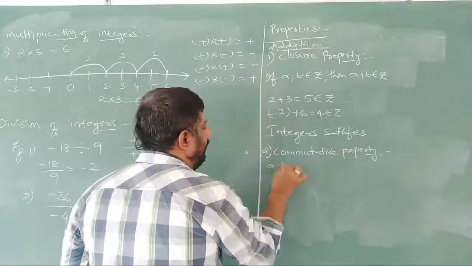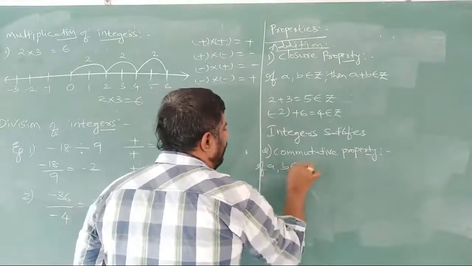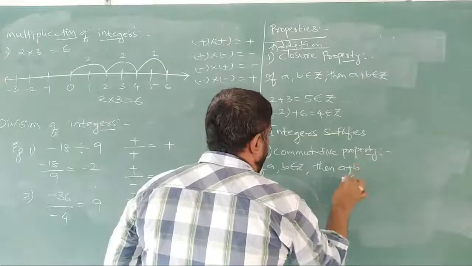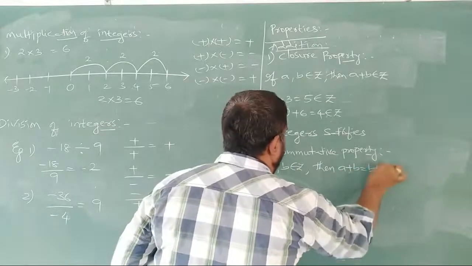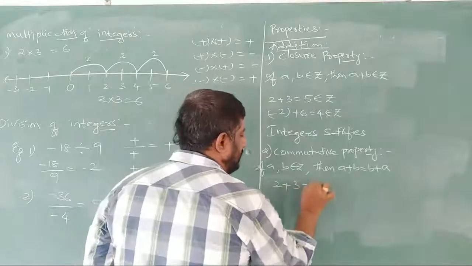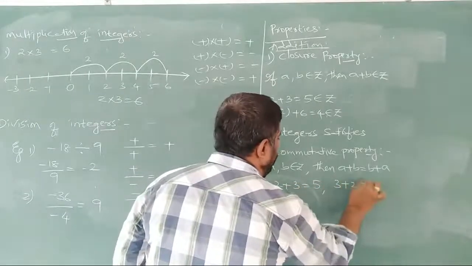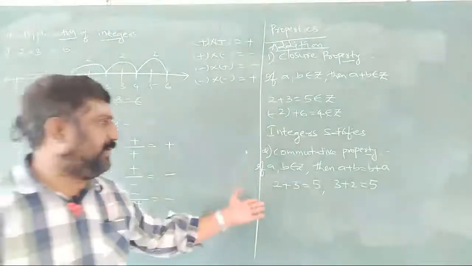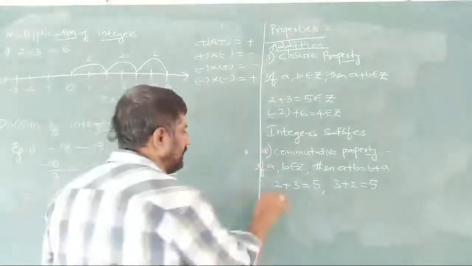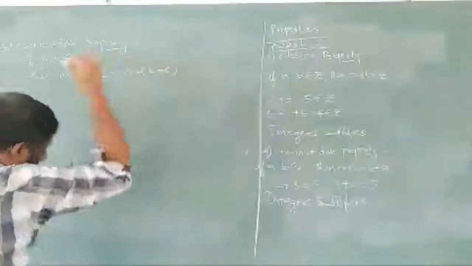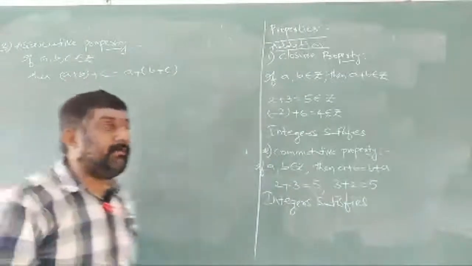Second one, commutative property. What it is: if A comma B belongs to Z, then A plus B is equal to B plus A. Simply we know 2 plus 3 is equal to 5, as well as 3 plus 2 is equal to 5. Even both we have same. So here also in the integers set, A plus B equals B plus A.